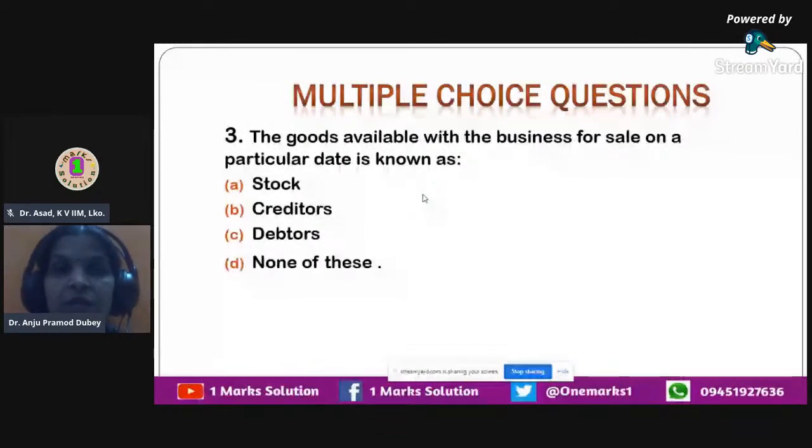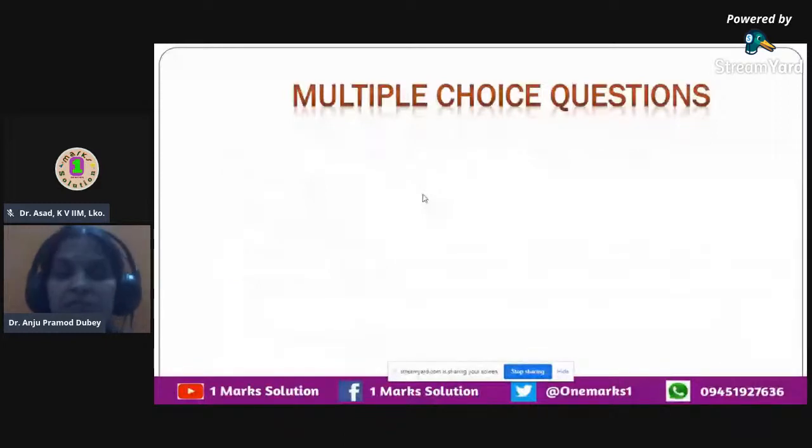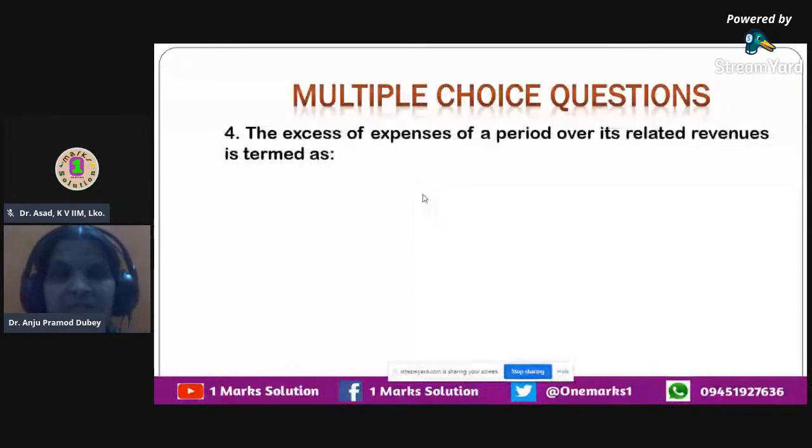Now we move on to the next question. The next question states that the excess of expenses of a period over its related revenues is termed as. Read out the question 2 or 3 times. Whenever you get a question, please read it at least 2 or 3 times, so that you can get the correct requirement from it.